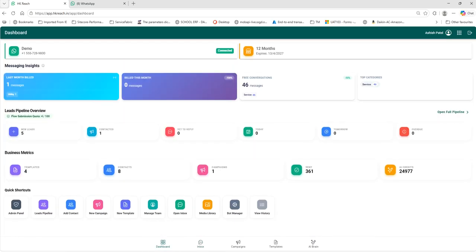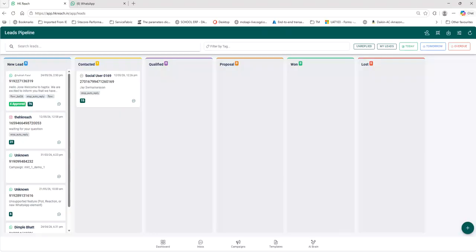Now, as soon as we come back to our lead pipeline overview here, we can see a lot of options. This shows the new replies we have received, so this will help you out. And then this is the important one. These are the three things: today's appointments which I need to talk about, tomorrow's, and overdue ones, which I have not yet talked to or which I have set up to follow up, but it's not yet done. So these are the main insights we can receive, and we can go back to the pipeline.